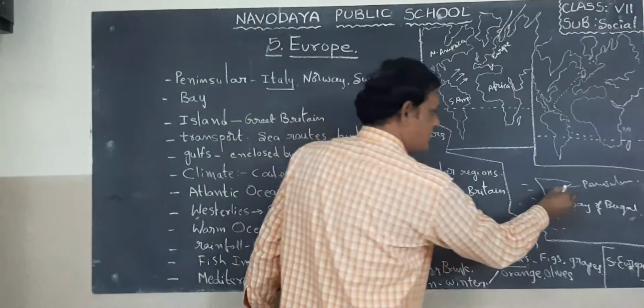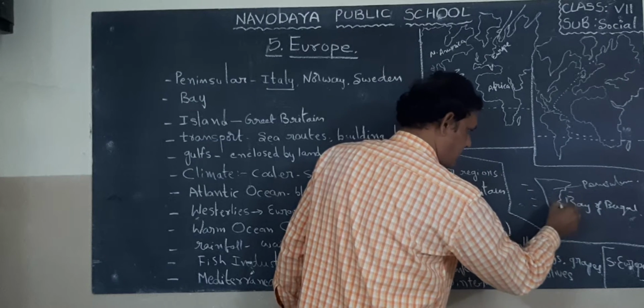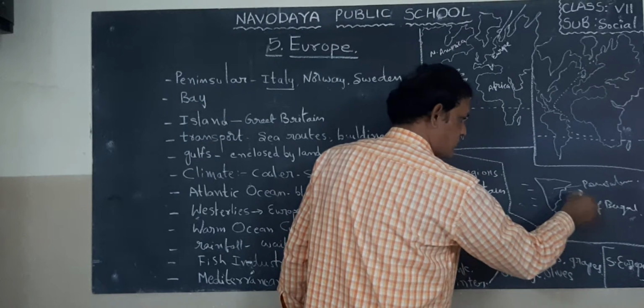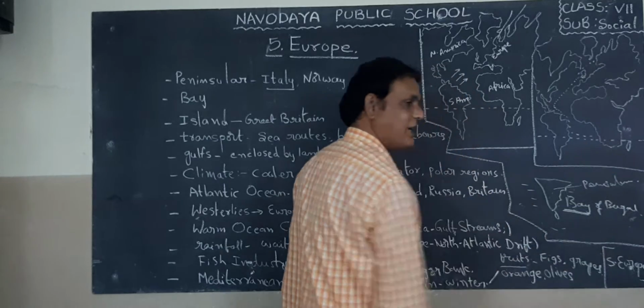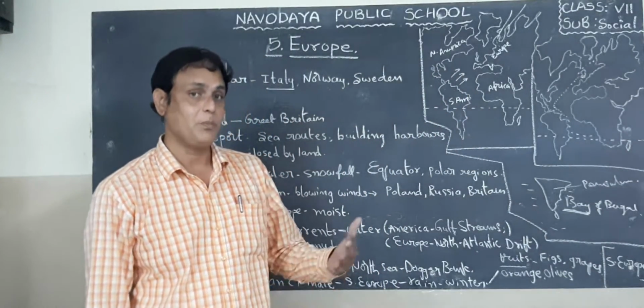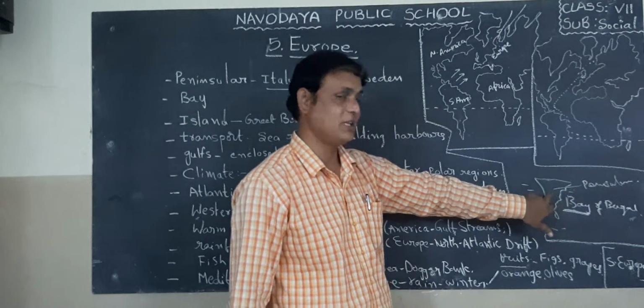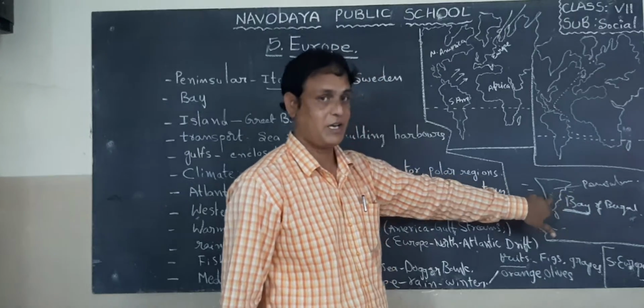For example, look, this is three sides land covers. This is one side water. That is why it is called bay. That is why it is Bay of Bengal, one of the seas in front of our country, the east side of our country.